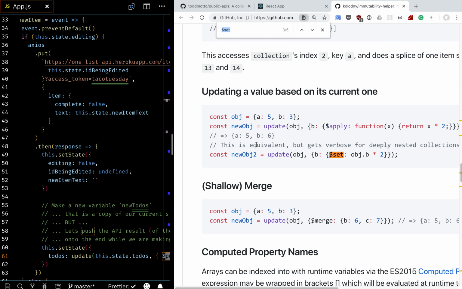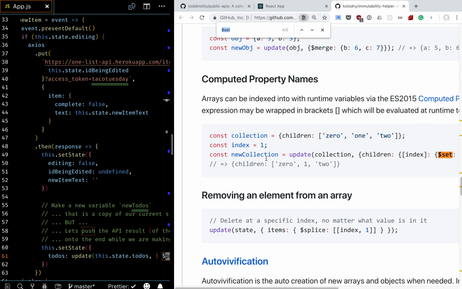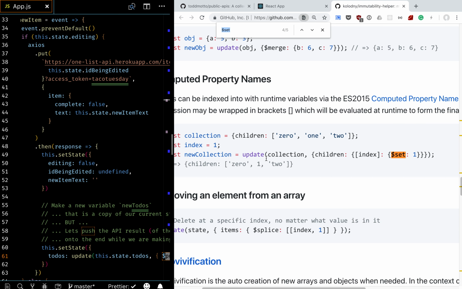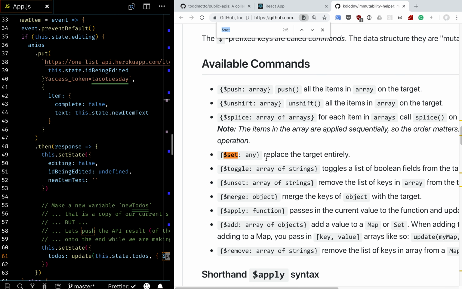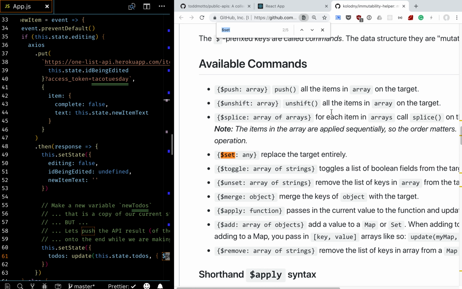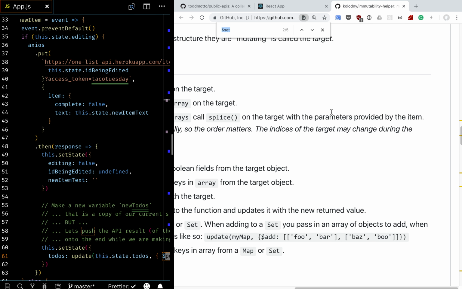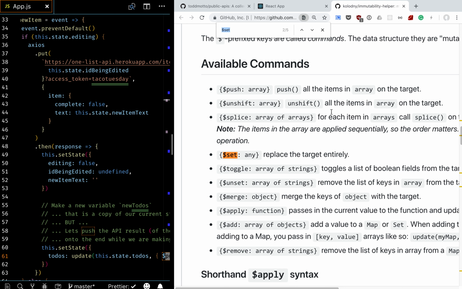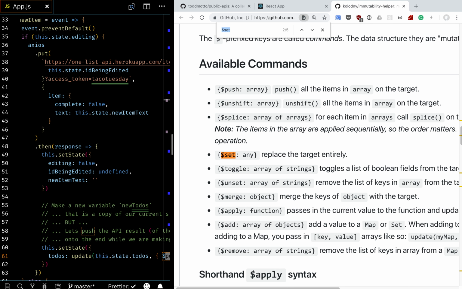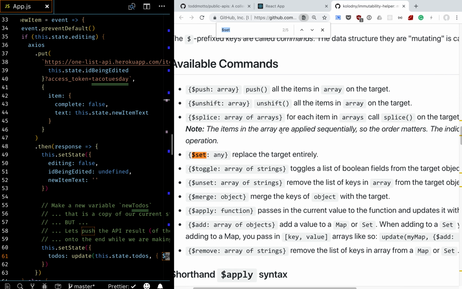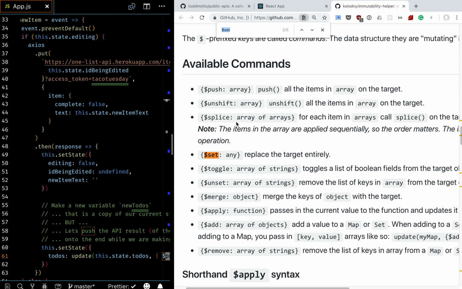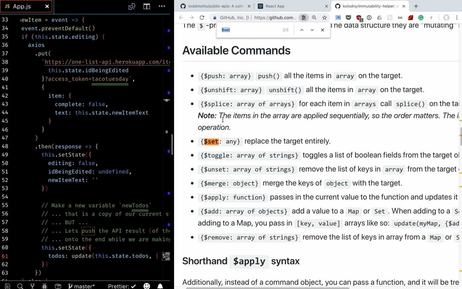Oops. Let's see if we can find an example. Except I don't think we want... For each item in an array called splice, add, supply.